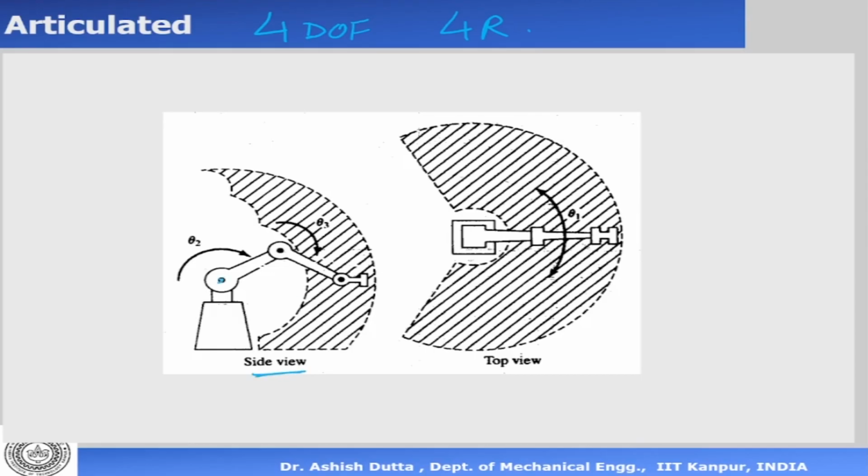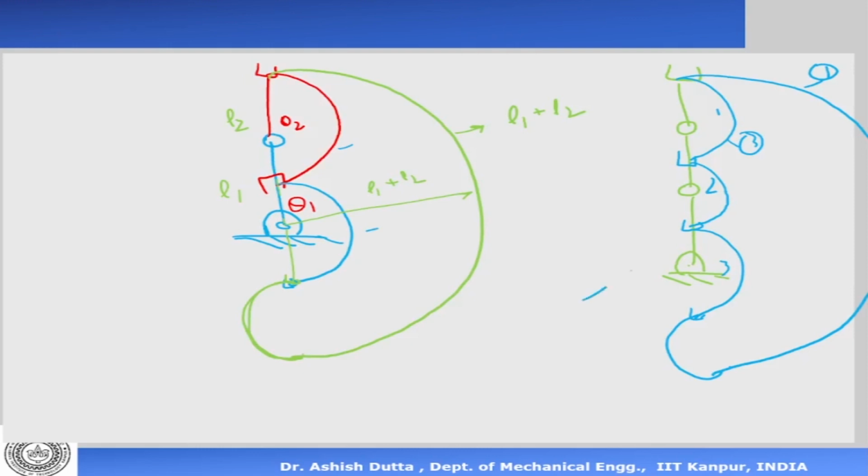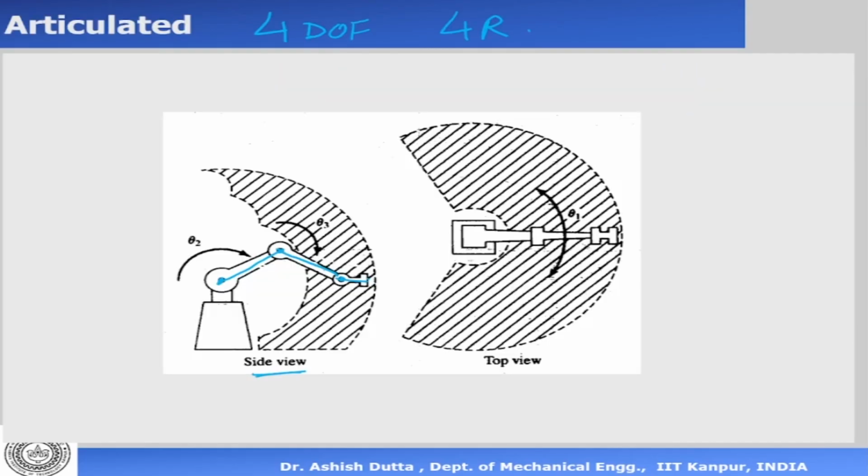So there are 3 joints, one here, and one here. So this is like this, okay. This is very similar to the one I drew here, so it is equivalent to this one. Okay, there is one joint here, one joint here, and one joint there on the plane. So it is like this.